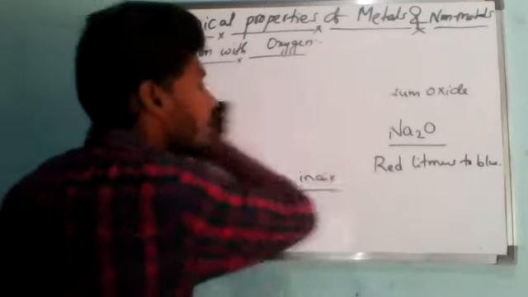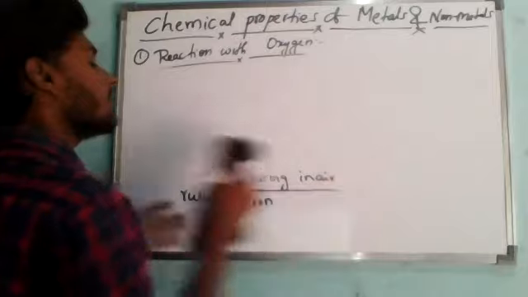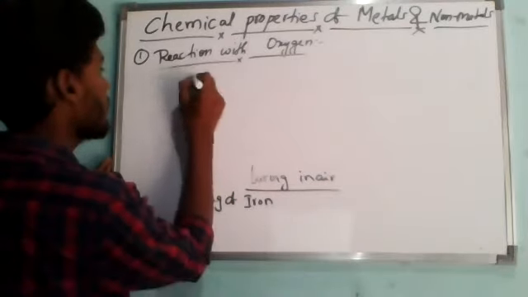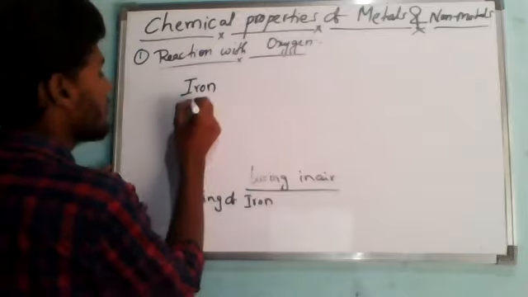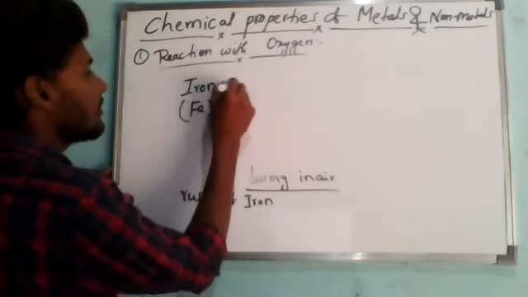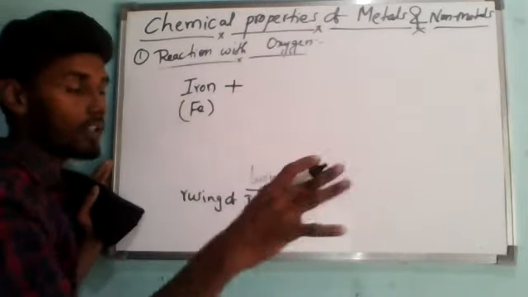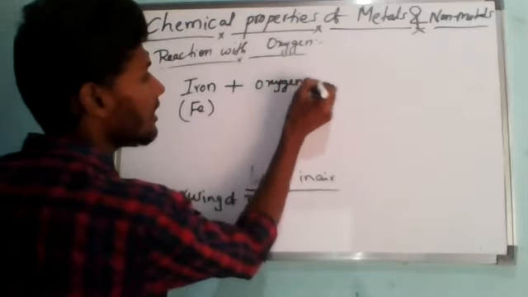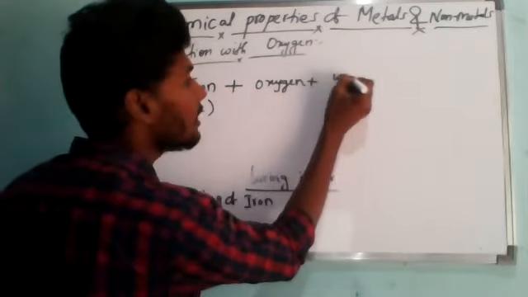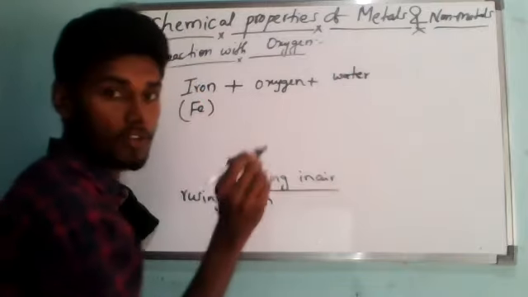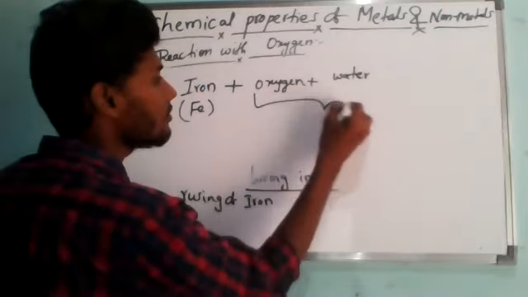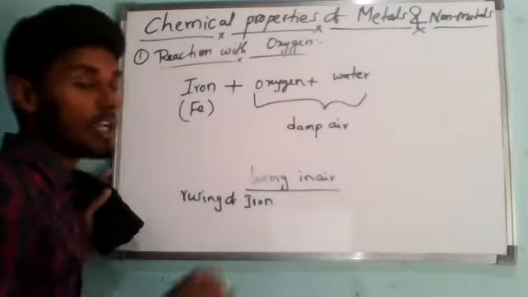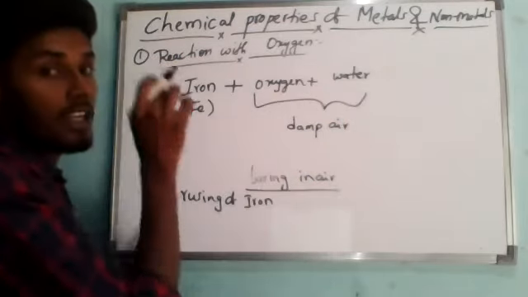What is the rusting of iron? In class 7th, you have already studied preventive techniques of rusting of iron. If you take iron, whose symbol is Fe, and leave it in the atmosphere without any protection, it will slowly react with oxygen present in the air, and also with the water present in the atmosphere. We call this damp air, or moist air. So these are the two required conditions for rusting of iron.